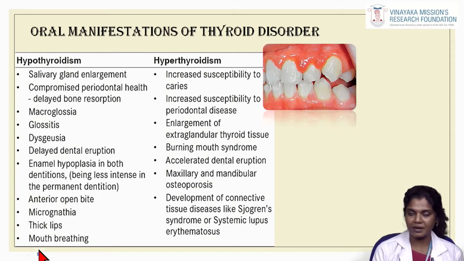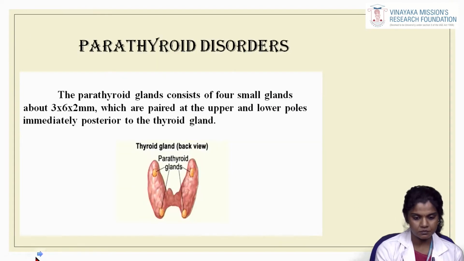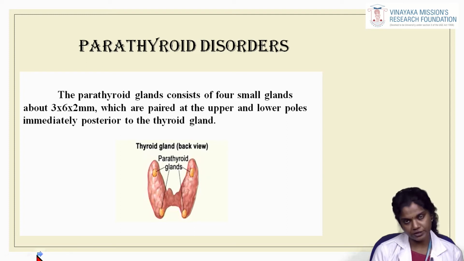So these are the oral manifestations of both hypothyroidism and hyperthyroidism. So hypothyroidism in children is referred to as cretinism, and in adults it is referred to as myxedema. So far we have finished seeing about pituitary gland disorders and thyroid gland disorders. Now we are moving on to parathyroid disorders.